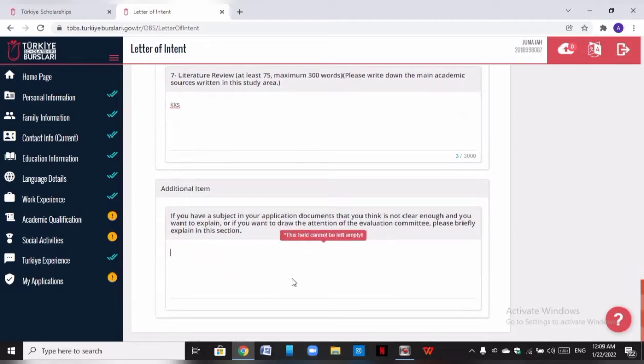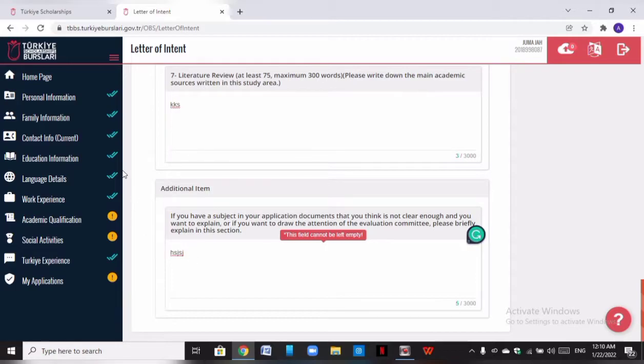Now this section is reserved mainly for any other thing you might want to add to this application. For example, if there is something within the proposal here that you want to elaborate on, you can do it here, because within here there is actually a word limitation. So what do you have to do? If you have anything you want to add, then you can put it here.